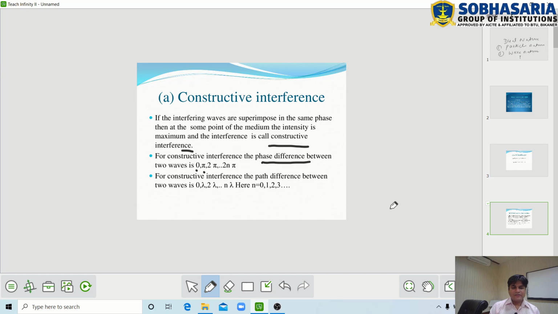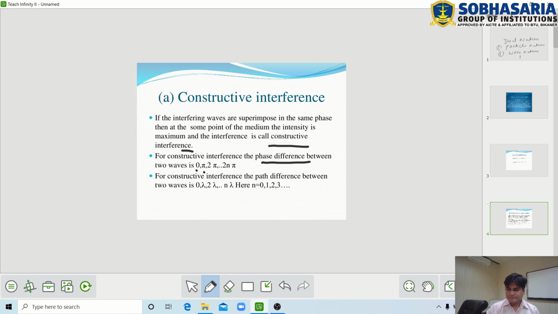Here n equals 0, 1, 2, 3 and so on. Similarly for constructive interference, the path difference between two interfering beams is 0, lambda, 2 lambda and n lambda. Here also n equals 0, 1, 2, 3 and so on.